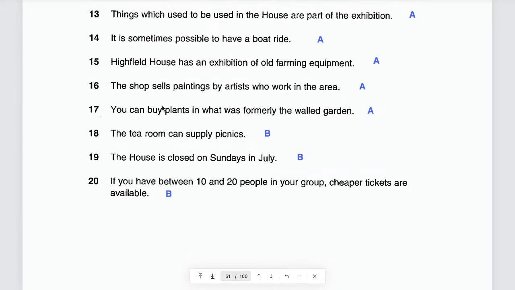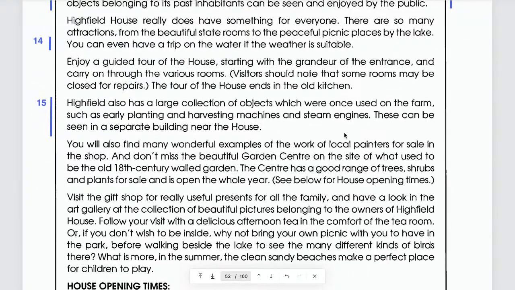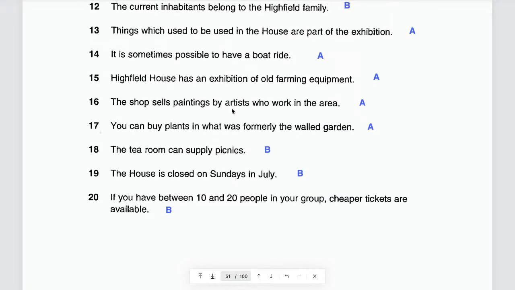Now tell me. Here they say the shop sells paintings by artists who work in the area. Artists who work in the area, what does that mean? Many local artists, local painters. Yes, that means local painters, right? And then I want to know, the shop sells paintings.